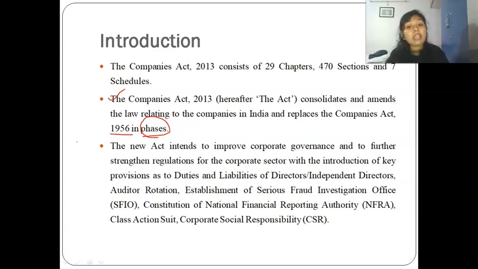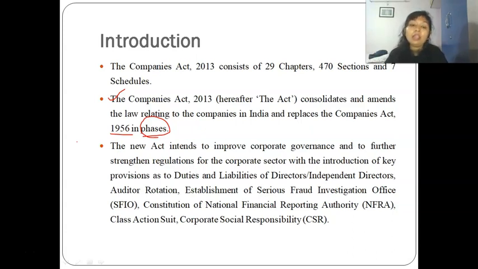Now they have also become liable in certain cases if they know about any particular fraud that has happened in the company. Auditor rotation provision has been introduced, and ratification of auditor has been cancelled. Establishment of the Serious Fraud Investigation Office has been done. Constitution of NFRA, that is the National Financial Reporting Authority, class action suit, and CSR have been introduced in the new act.